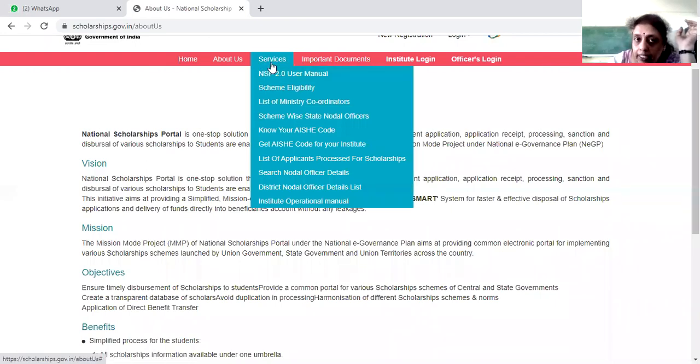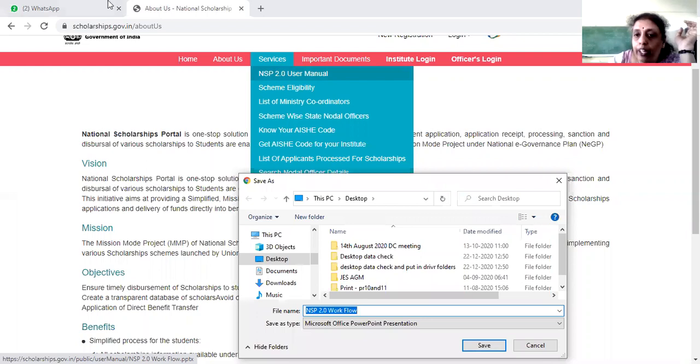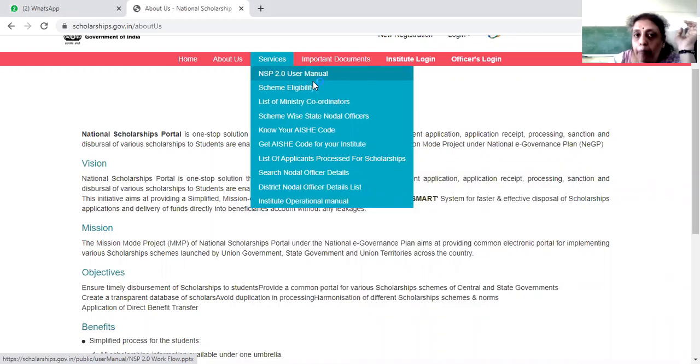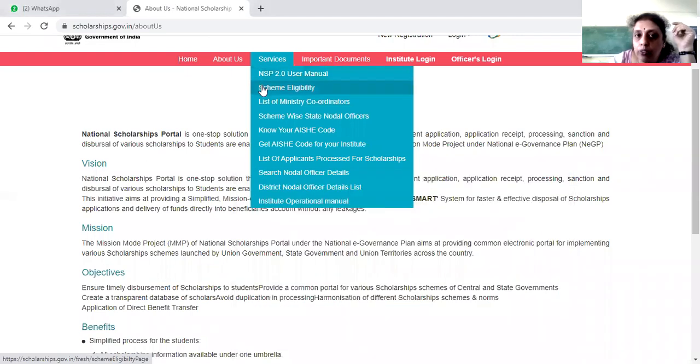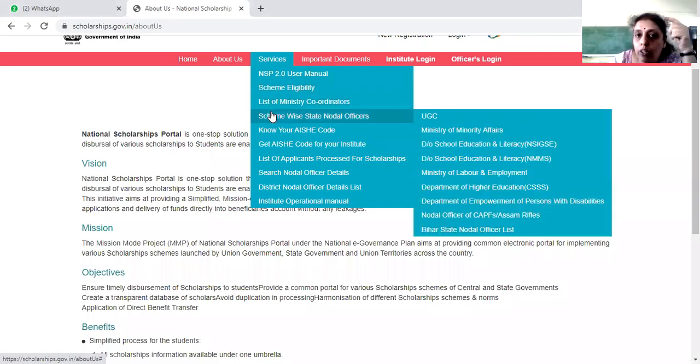So you can go to the next tab, where they give you the NSP user manual. How you have to use the portal, the complete user manual is given. You can go through that. Then what are the schemes and the eligibility of the schemes is given. Then the list of ministry coordinators, with their names. Then scheme-wise state nodal officers. Who the nodal officers are, complete detail will be given.